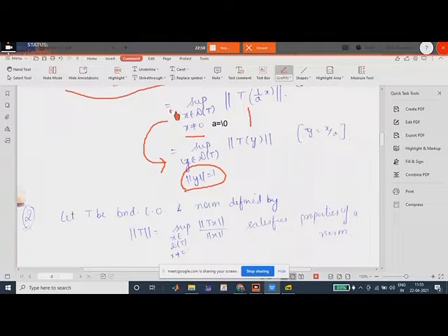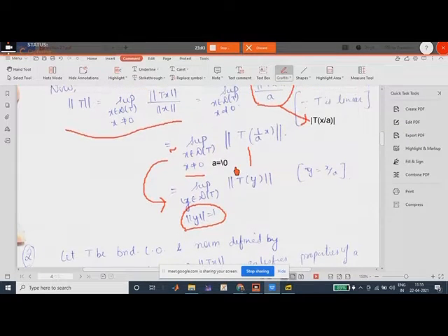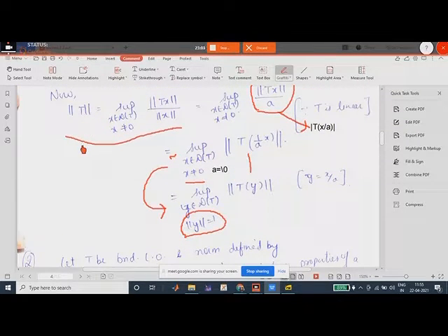This holds when y was x by a, and if y is equal to x by a, then we have shown the norm of y is equal to 1. That means this original definition can be transformed into this equation without any problem, without loss of generality.